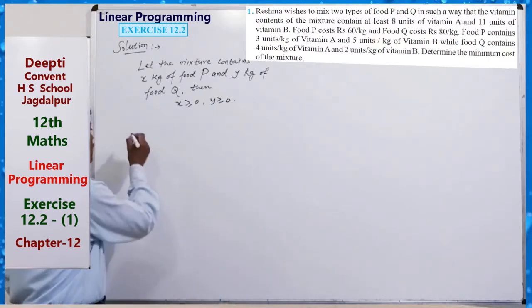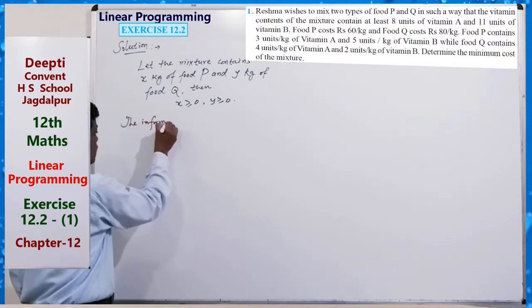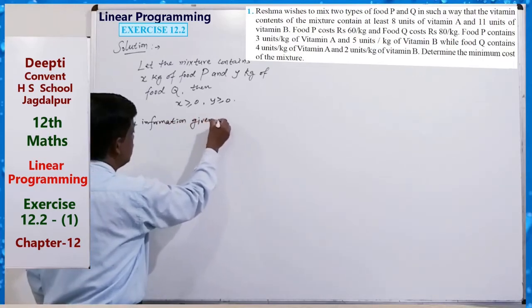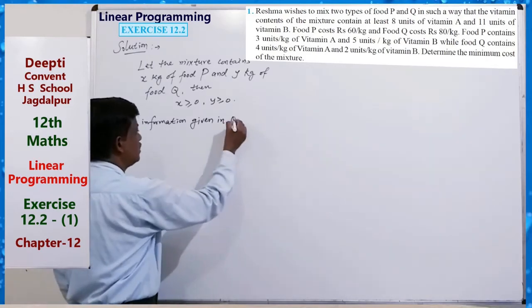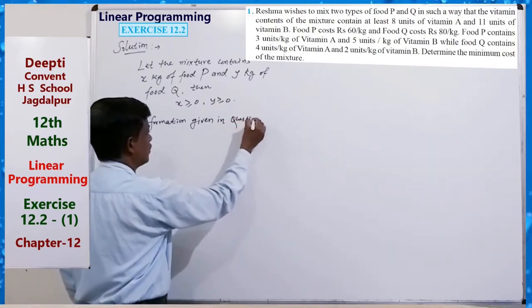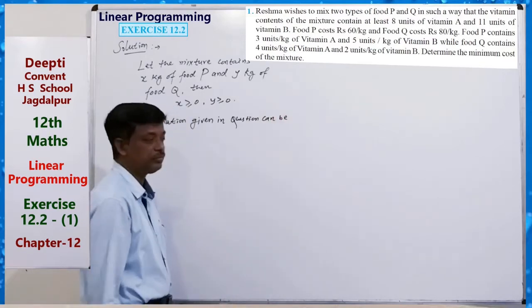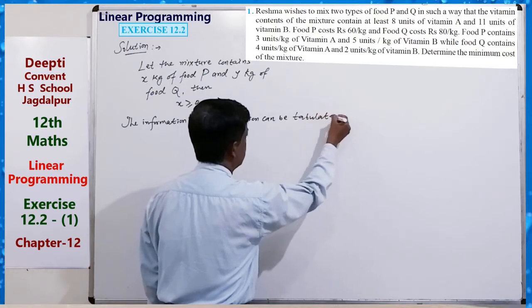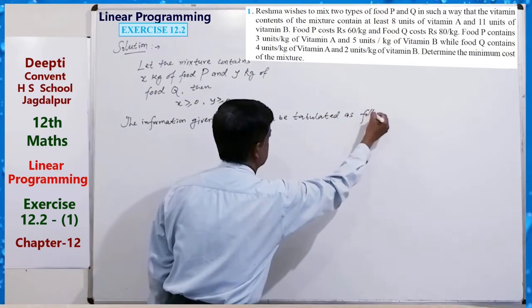So just make the information given in the question tabulated as follows.